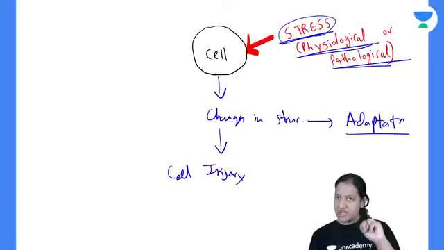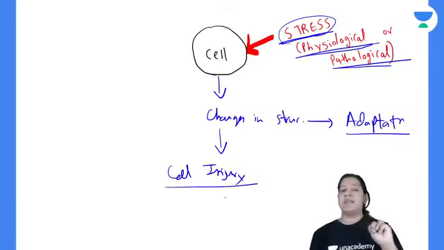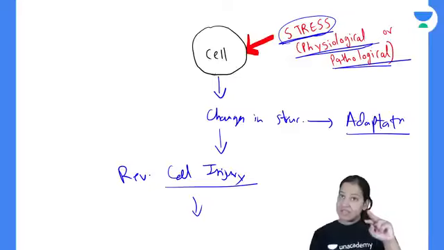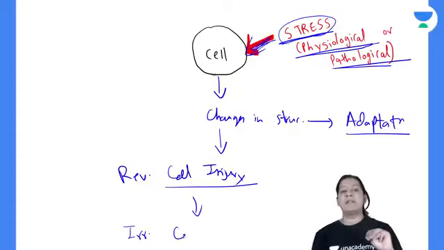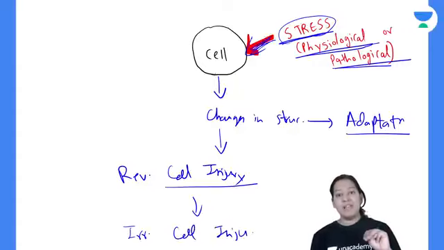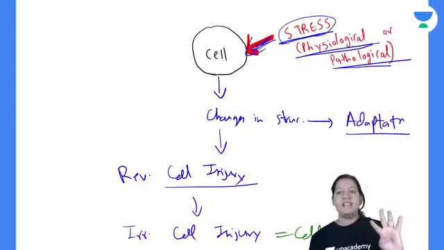So first cell adaptation takes place, second cell injury takes place. Cell injury is of two types. First, reversible cell injury takes place. If the stress is still continued, it is not removed, then the third and last thing which takes place is irreversible cell injury. Irreversible cell injury is also known as cell death. So irreversible cell injury का मतलब है cell death हो गया है. Cell death is of two types, apoptosis and necrosis. These are the two types of cell death.